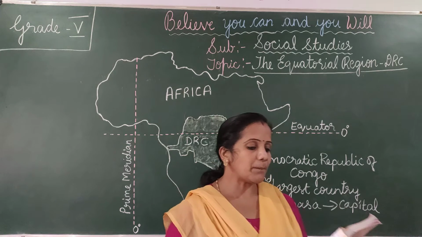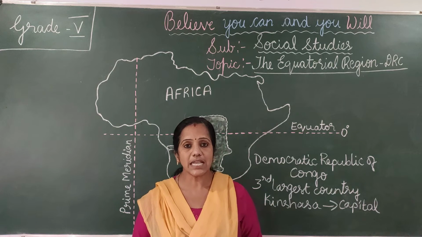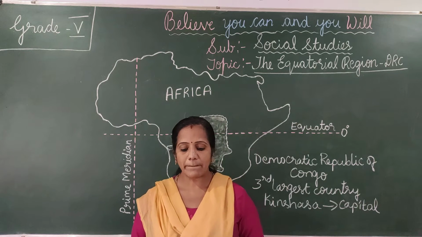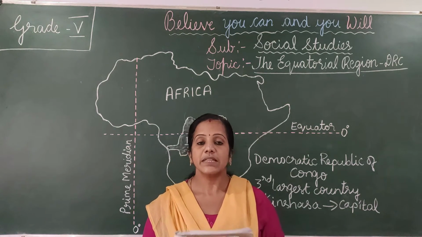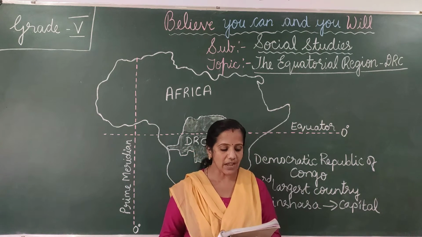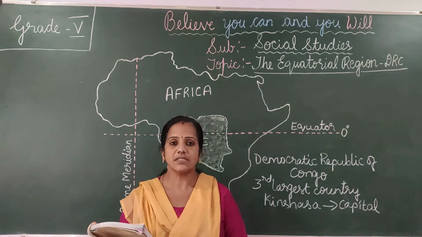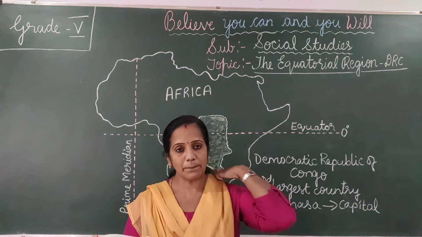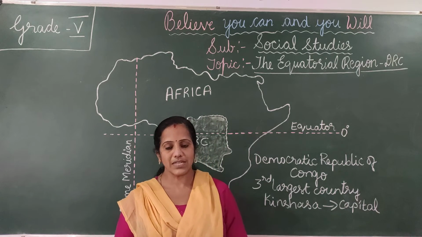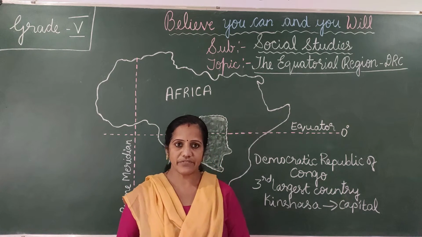Now we'll see the people of this DRC region. DRC is a thinly populated country. The population is very low here. Its people are called Congolese. There are over 200 African ethnic groups, of which the majority are Bantus and Pygmies. These are the two main groups.